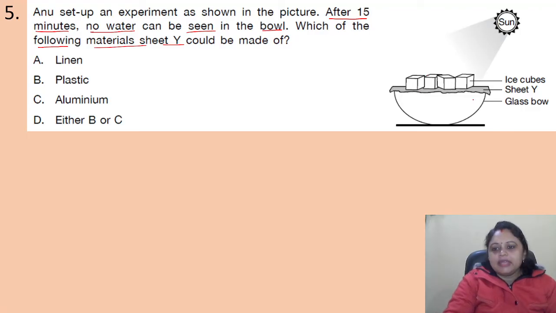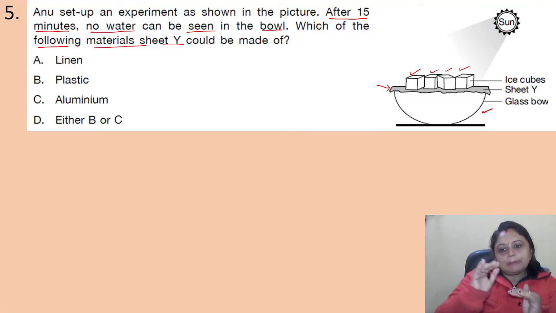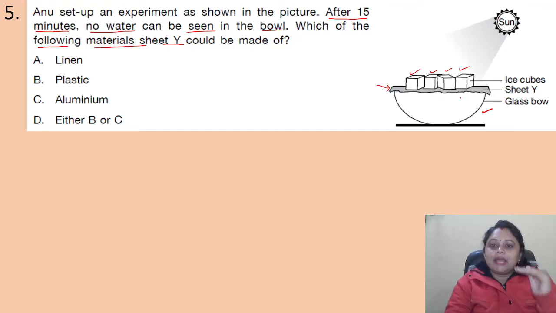So here we can see a glass bowl is there. Okay, and here sheet Y is there and ice cubes are there. So it is expected that when the ice cubes melt, the bowl should contain some water. But if no water is in the bowl, that means this sheet Y is not allowing the water to pass through it. So we have to find out the option which does not allow water to pass through it.